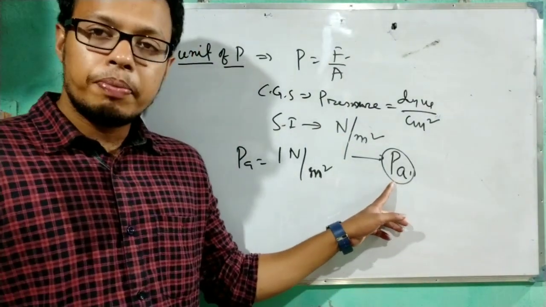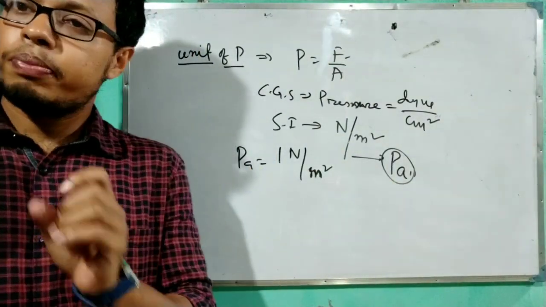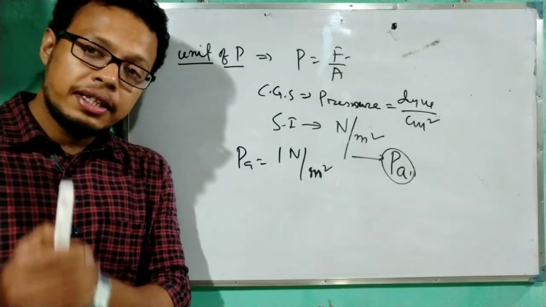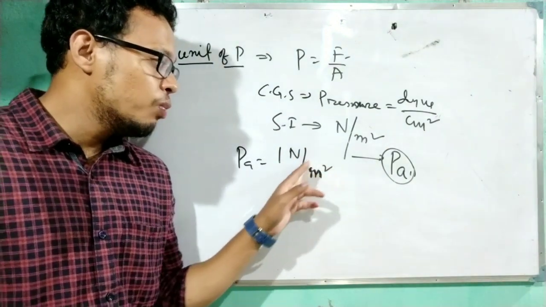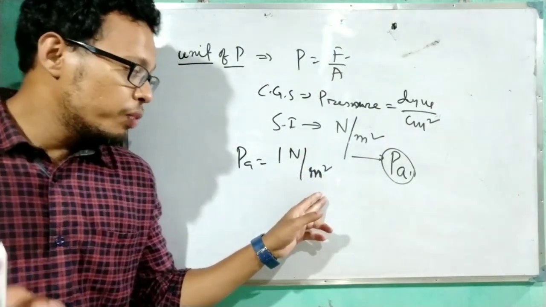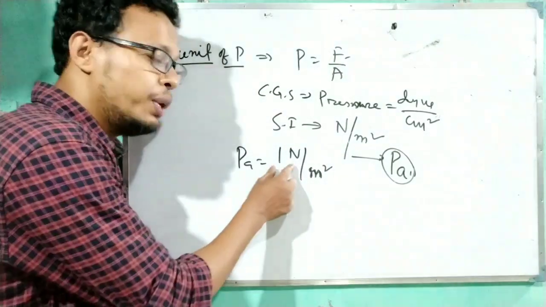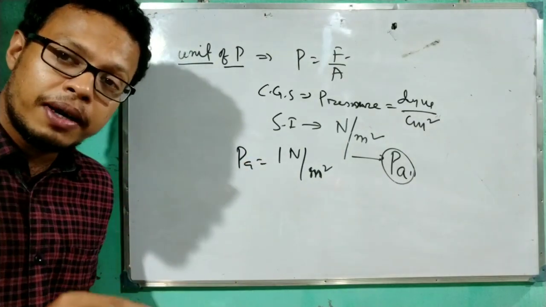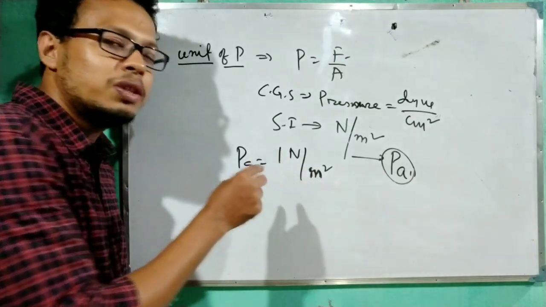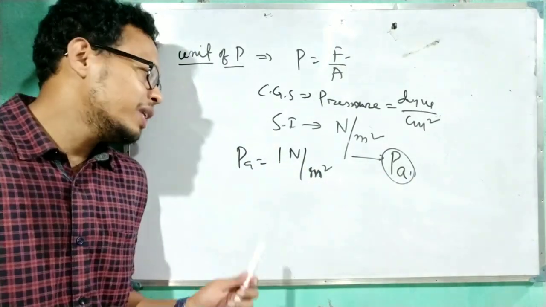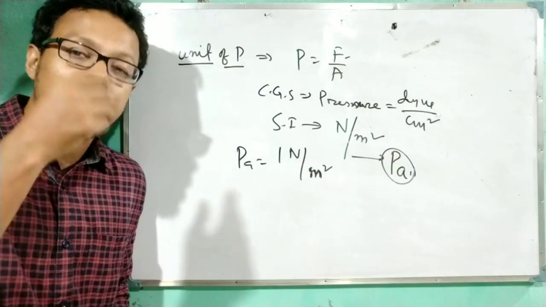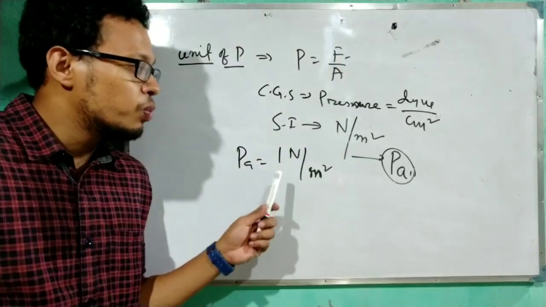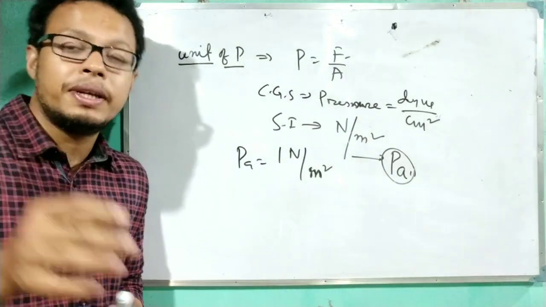Now, what is the definition of Pascal? See, Pascal equals 1 Newton per meter square. Okay, so by definition we can say this Pascal is the pressure exerted on the surface of 1 meter square area by the force of 1 Newton, but the direction you have to give, because the definition of pressure is thrust by area. So the direction will be when the force acts normally on it. So you will write the pressure exerted on the surface of unit area or 1 meter square area by the force of 1 Newton perpendicular on it.